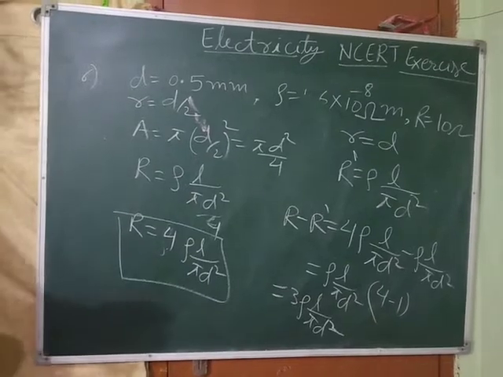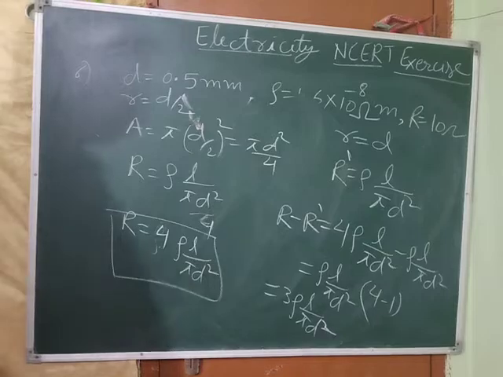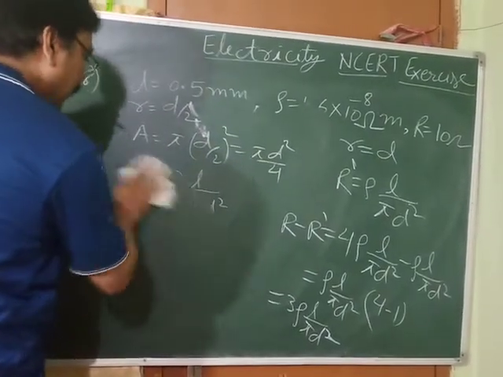Now, you can find out this value very easily. How? Just note down the expression, then I will tell you. Change in resistance is this much. How can you find it out?